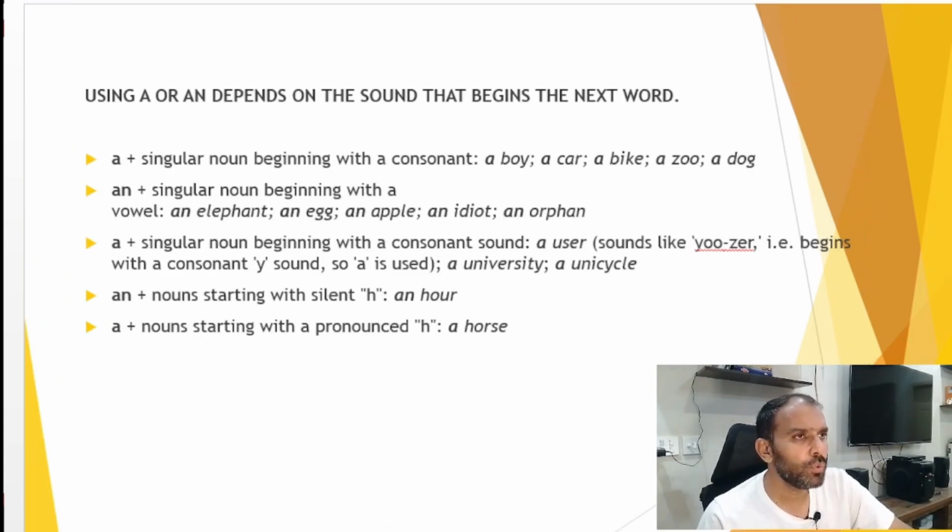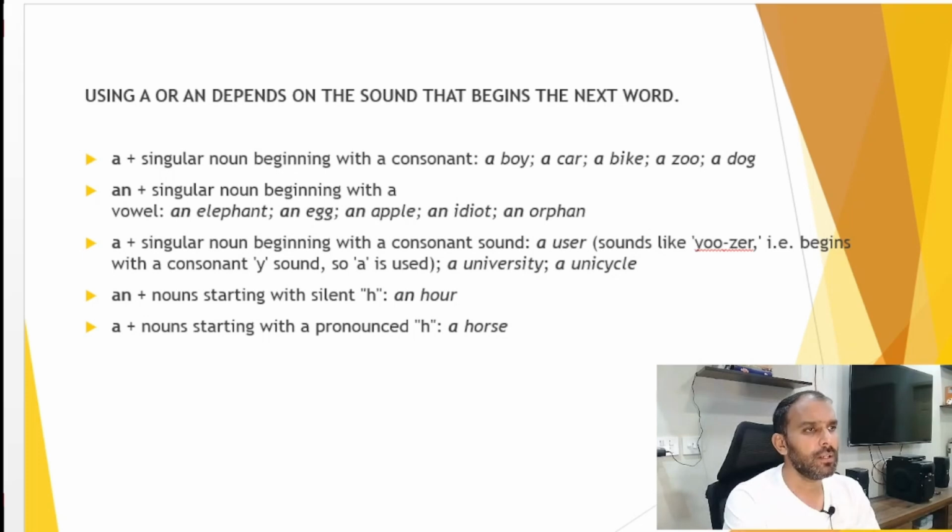So there are some rules with the help of which we can identify how we can use these articles before the noun. So rule number one is, if a noun is starting with a vowel sound like a, e, i, o, u, we will place an before this type of sound.